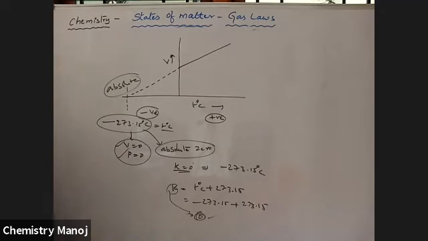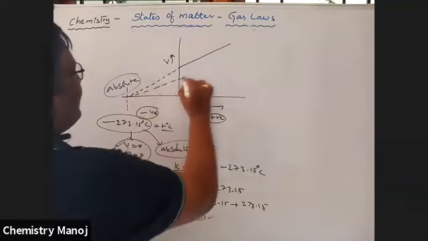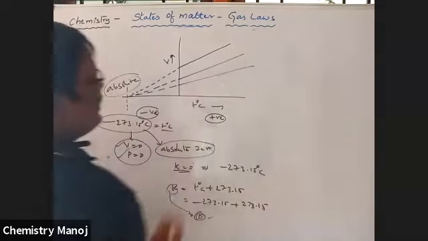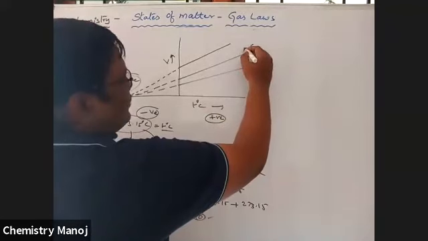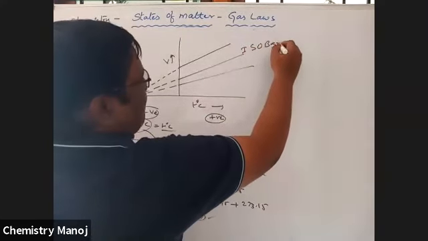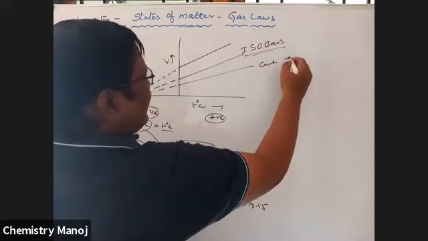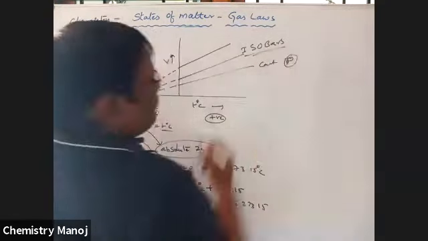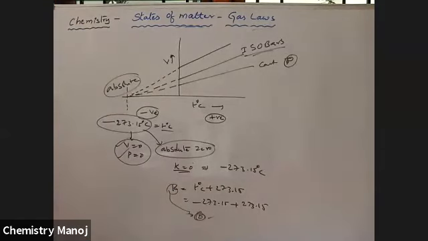Absolute 0. Okay. Next, similarly, a number of gases may also be possible. These are different gases. All these are isobars. All these are at constant pressure values. Next, absolute 0 means where the pressure of the gas or volume of the gas becomes 0, that temperature is called absolute 0, which is minus 273.15 degrees centigrade.